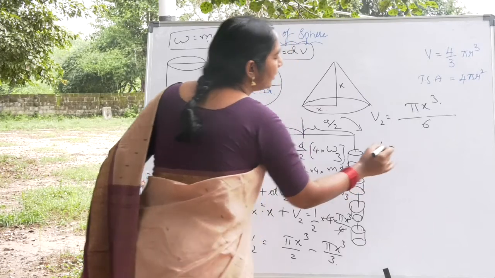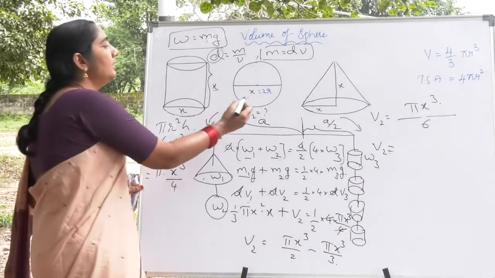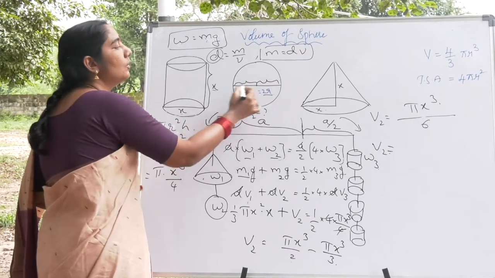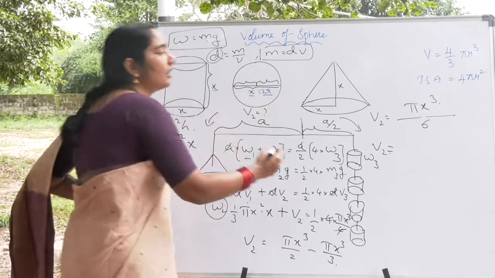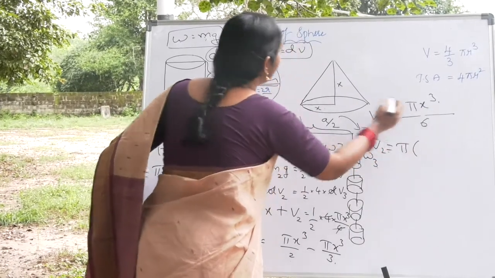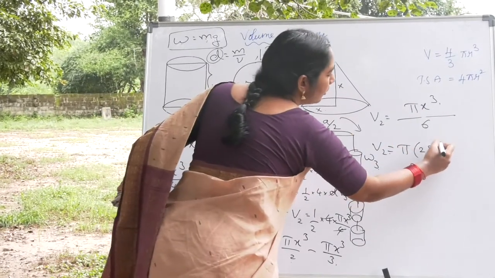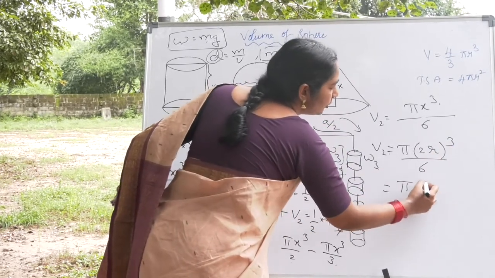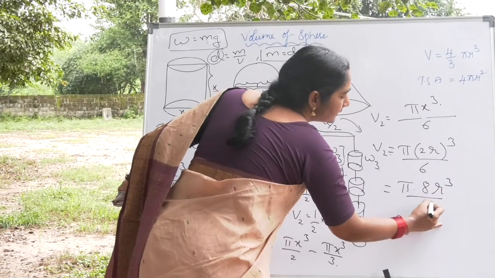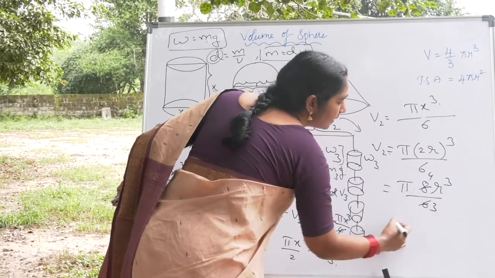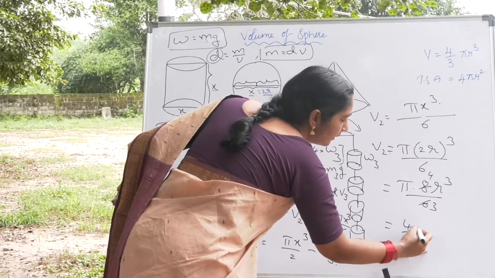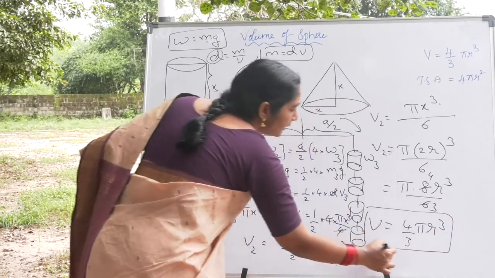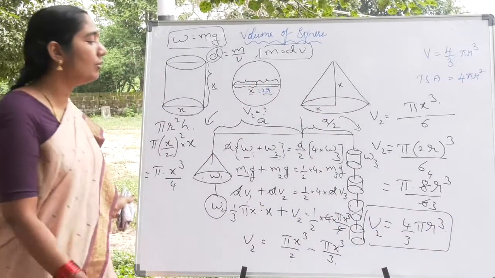Now please try to understand here. Here x is nothing but equal to 2r. This is 1r and this is 1r, so the whole thing is x. So x is equal to 2r. So pi into, wherever there is x, I am now putting 2r whole cube by 6. That's equal to pi into 2 cube, which is 8 r cube, by 6. 2 fours are 8, 2 threes are 6. So 4 by 3 pi r cube. So now we got the volume of the sphere. Volume of the sphere is 4/3 pi r cube.